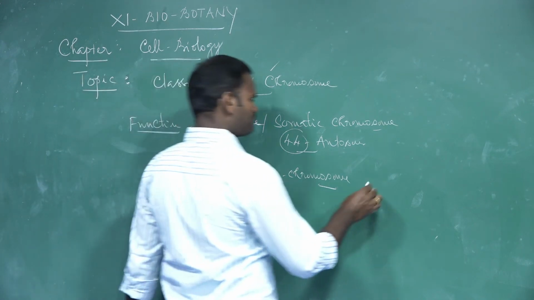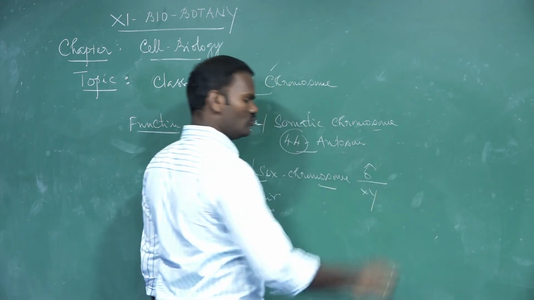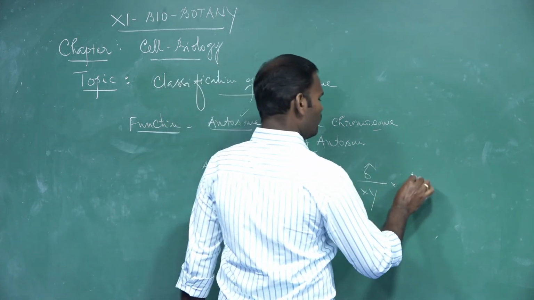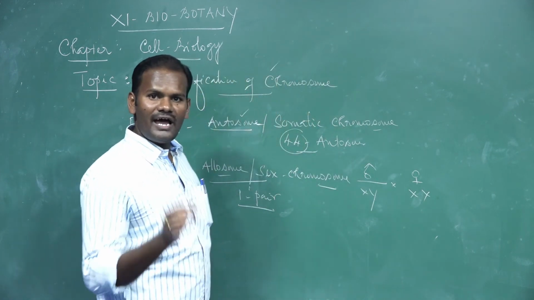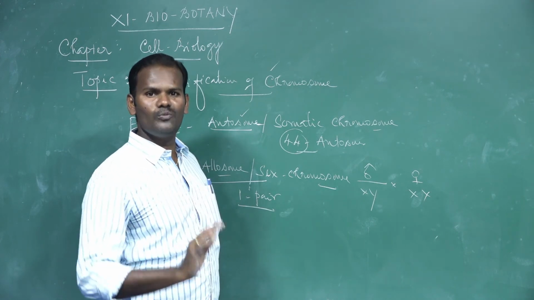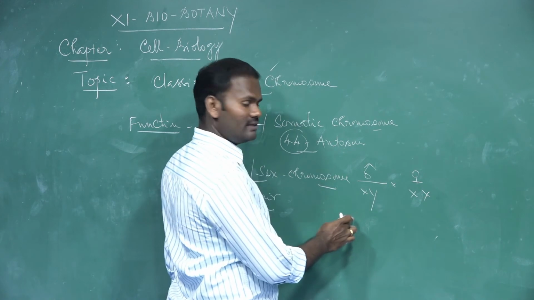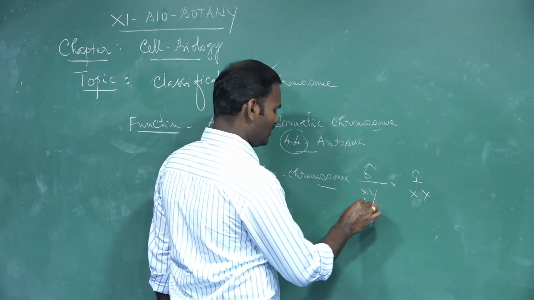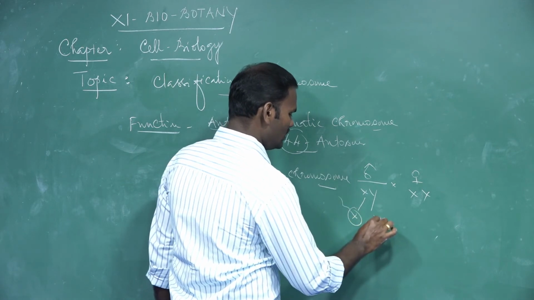For example, male has XY chromosomes, female has XX chromosomes. These are the two sex chromosomes. The 23rd pair of chromosomes is the sex chromosome in human beings. In the male, it is heterogametic. Two types of gametes are possible: the first gamete is X, another one is Y.